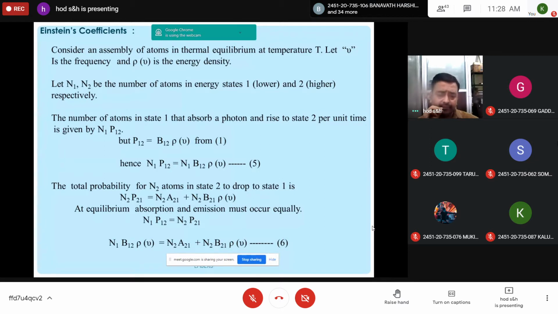Similarly, the total probability of n2 atoms in the higher energy state transferring to state 1, either by spontaneous emission or by stimulated emission, is represented by N2 P21, where P21 is A21 plus B21 rho nu. So you should add N2 here: N2 P21 is equal to N2 A21 plus N2 B21 rho nu. But at equilibrium, absorption and emission must occur equally. So you can equate N1 P12 equal to N2 P21 by putting the values from equation 5 and the above equation. Finally, you arrive at N1 B12 rho nu is equal to N2 A21 plus N2 B21 rho nu. This is equation 6. Please note down this.